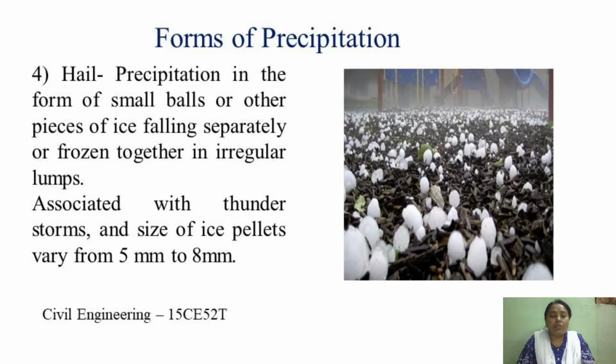And again, frost. Frost is nothing but the feathery deposit of ice that is formed on surfaces. So these are some of the forms of precipitation.